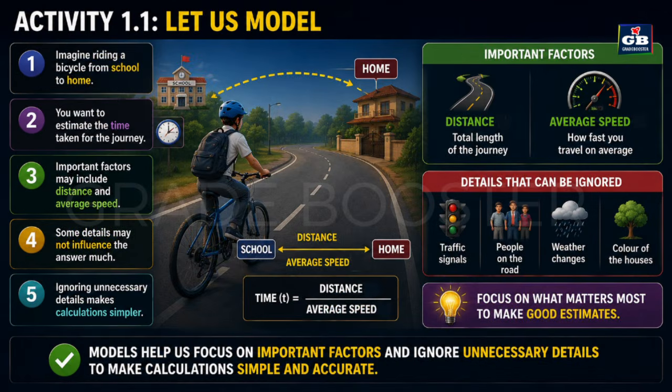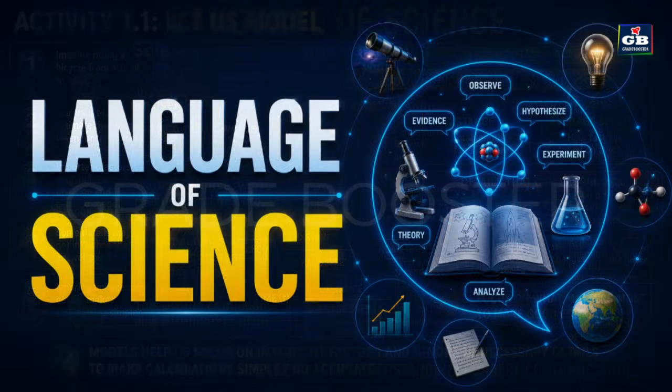Let us model. Imagine riding a bicycle from school to home. You want to estimate the time taken for the journey. Important factors may include distance and average speed. Some details may not influence the answer much. Ignoring unnecessary details makes calculations simpler.